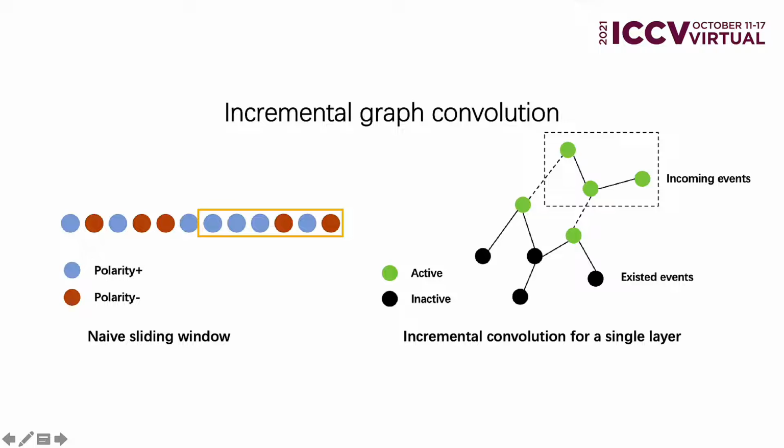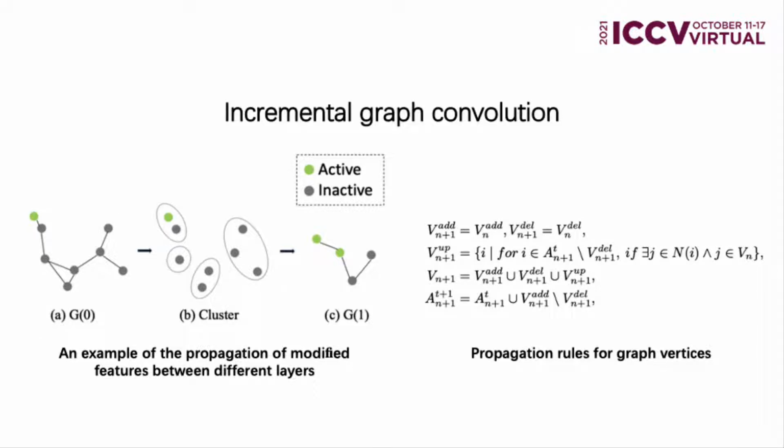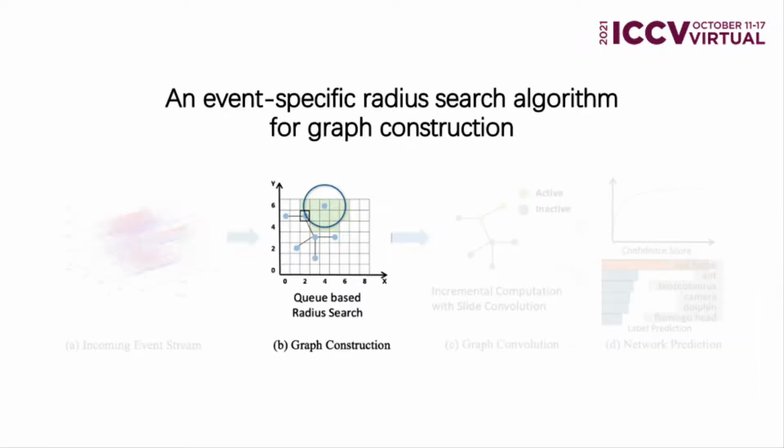For a single layer, it is rather simple to just compute the features around newly added nodes. For a multi-layered GCN, we solve the propagation of modified features between layers with different graph topologies by deriving a series of propagation rules. We also propose an event-specific radius search algorithm for faster graph update, with events frequently sliding in or out of the window.